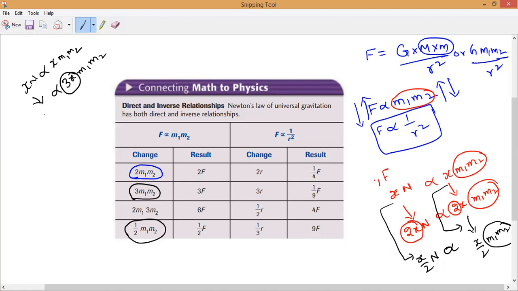3x. Mass will become 3x. So then force also will become 3x newtons. 3x. That is what it is. Okay. Now you can see this is a little bit different.